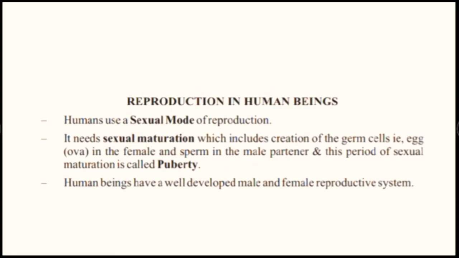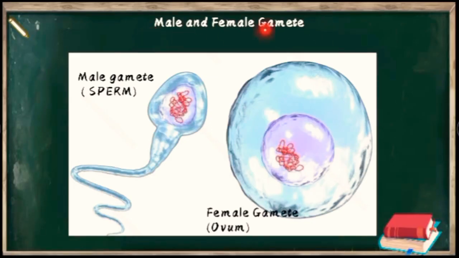The production of the male gamete, that is your sperm, and the female gamete, that is your ovum, can only be done after the human being attains puberty. All of you know the meaning of a male gamete and female gamete. This is the male gamete in human beings, also called sperm, and this is the female gamete. Gamete is also called a sex cell, as we have already discussed in earlier classes.